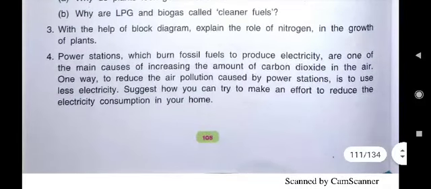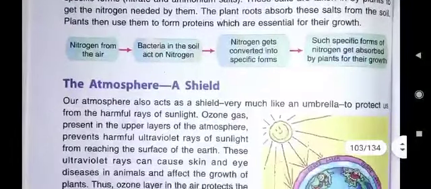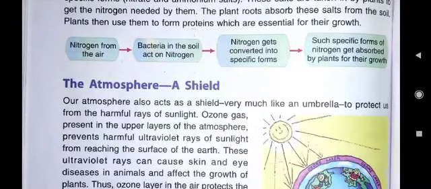Then with the help of a block diagram, explain the role of nitrogen in the growth of plants. That diagram is given in your book. You see, here this diagram is given that you have to draw in your science notebook. Here, it is a block diagram. Nitrogen from the air, bacteria in the soil act on nitrogen.